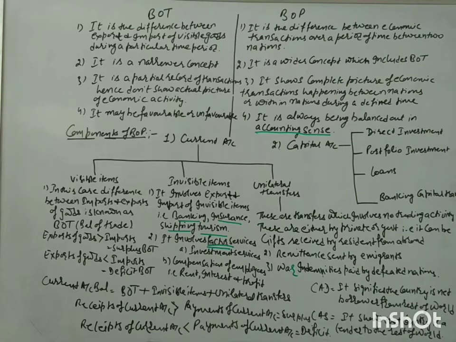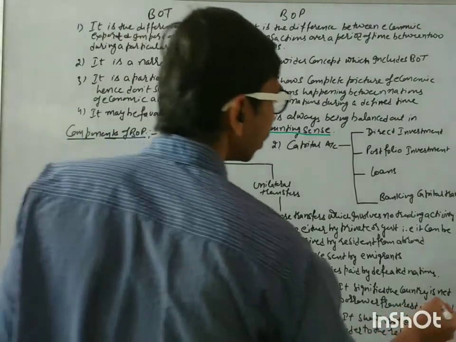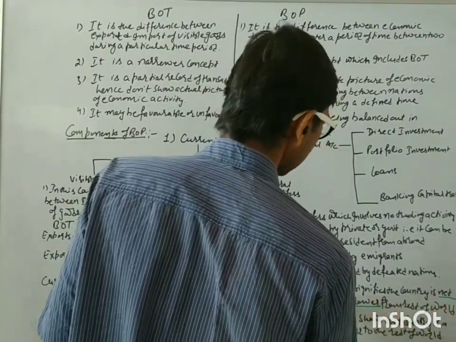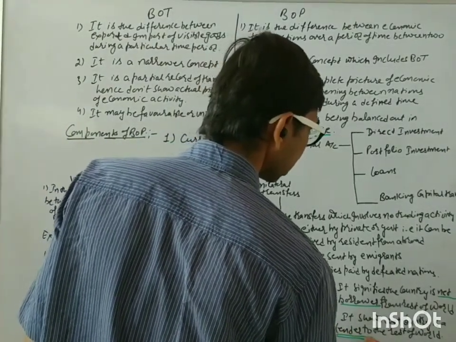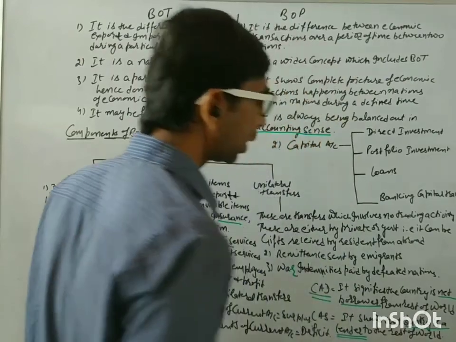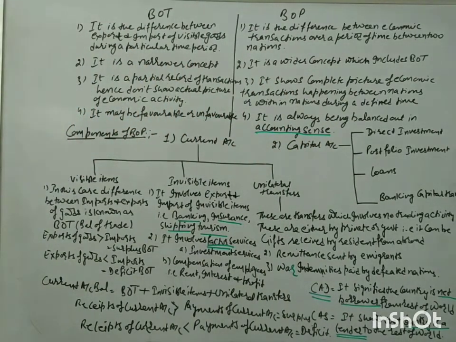If we are suffering from current account deficit, that shows the nation is a net borrower from the rest of the world. Okay. So that is what the current account deficit is. And if the country has a current account surplus, that shows the country is a lender to the rest of the world. So that is another important aspect. Two definitions: one is current account deficit and another is current account surplus.